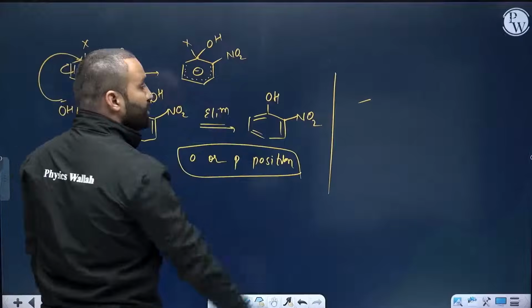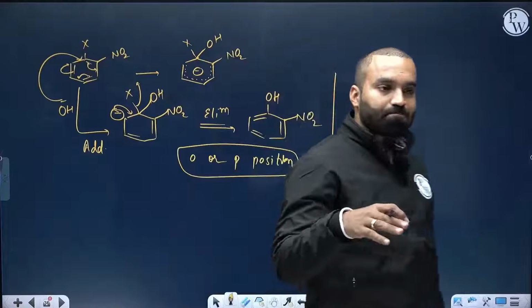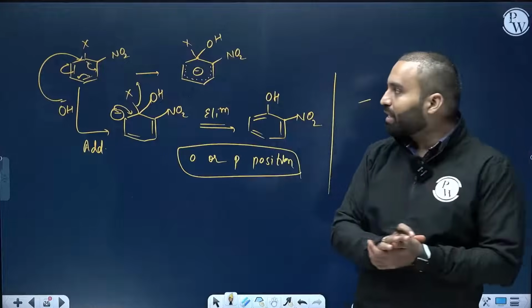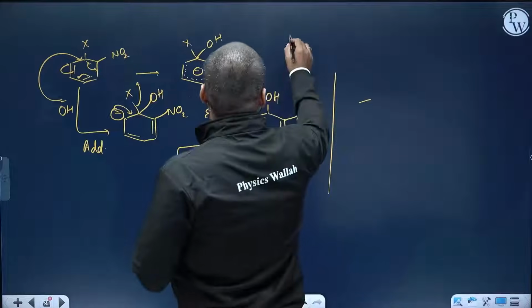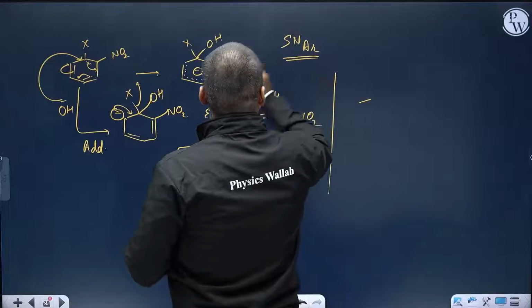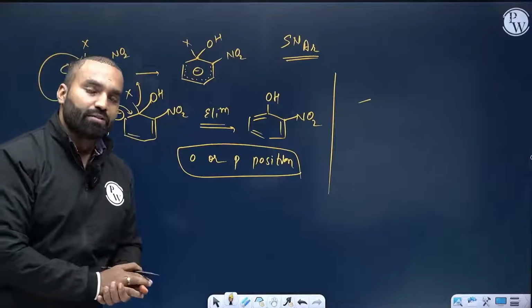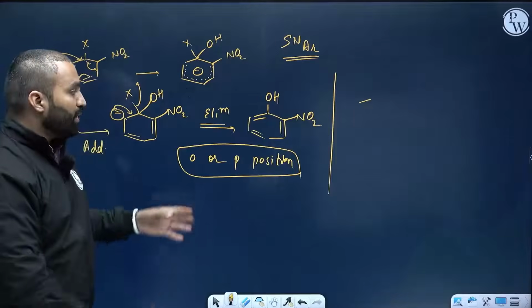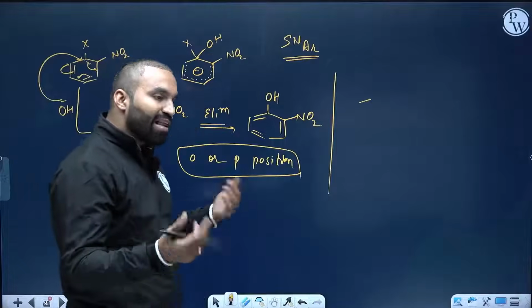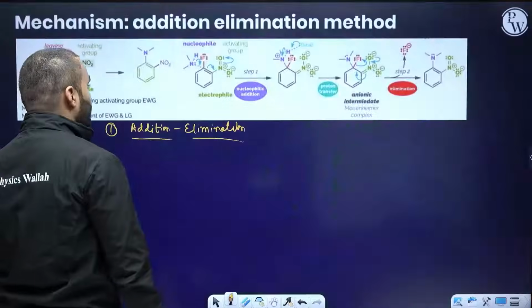So if you substitute benzene having halogen with electron withdrawing groups, it will prefer substitution by SNAr. This is known as SNAr, nucleophilic aromatic substitution, with some sort of SN2 nature, but via the addition elimination pathway. Can we do it via an elimination addition pathway also? Yes, that can also be possible. That is known as the arene mechanism.